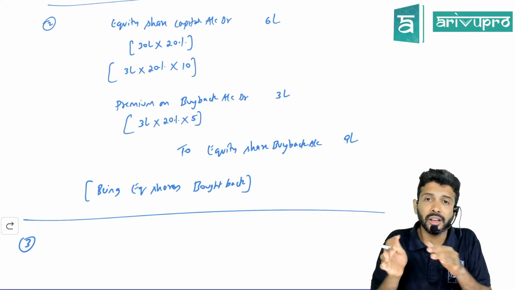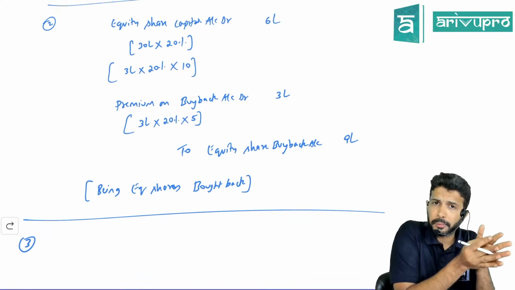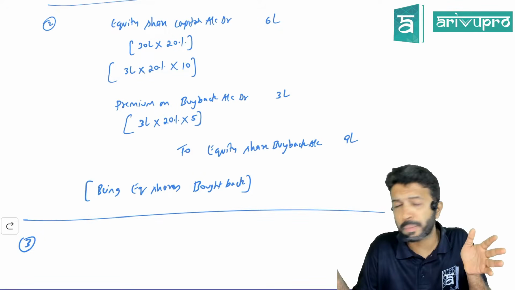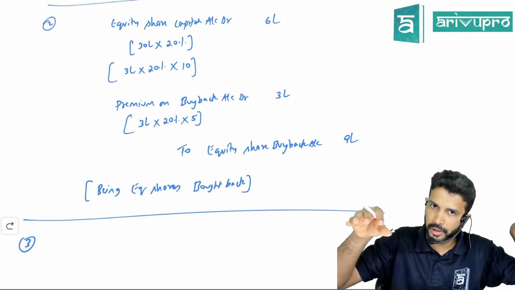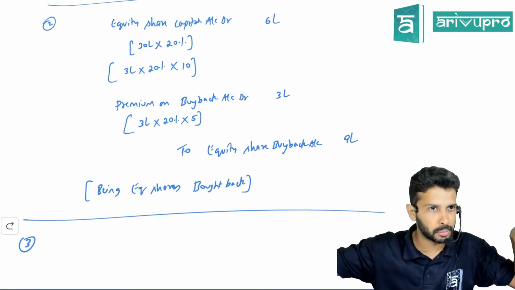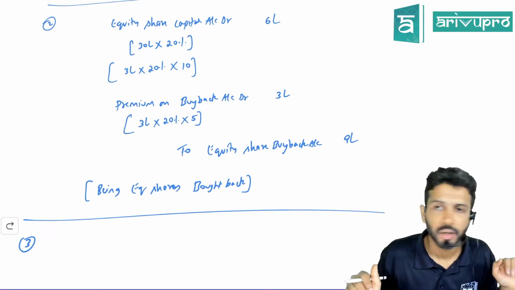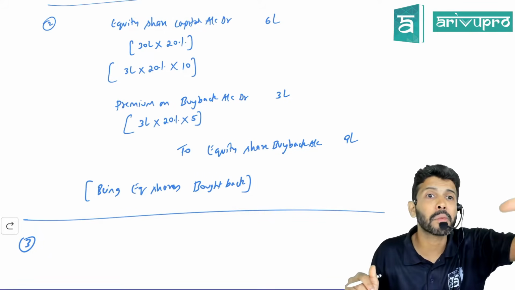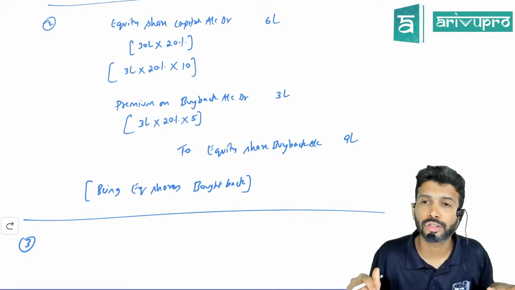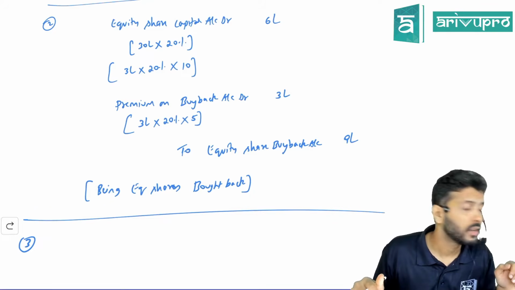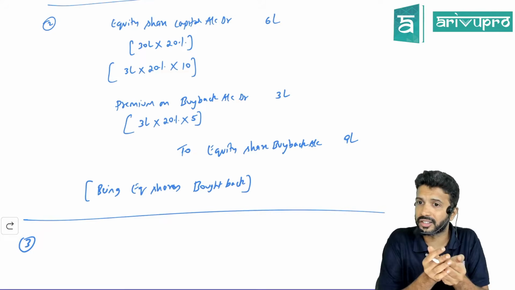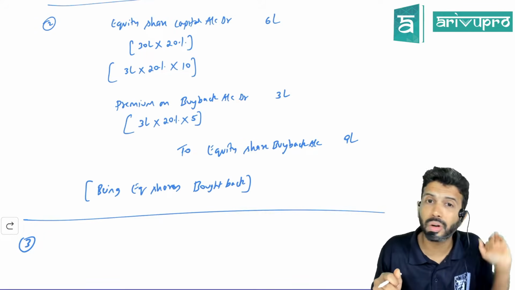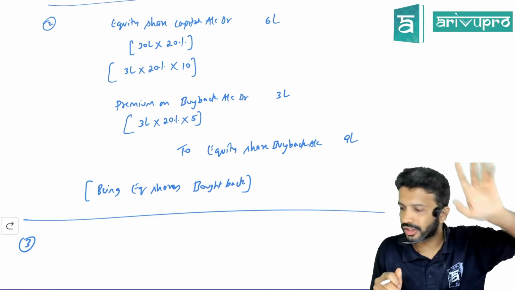Sir, you tell, if you can adjust a loss with securities premium versus you can adjust a loss with P&L, which option will you go for? Both are available to you. Which one will you choose? Securities premium, because securities premium has only 5 uses. So it is a restricted reserve. Does P&L have any restriction? No. That means whenever you have a restricted reserve and the purpose comes, you would like to utilize that first and then use the unrestricted one.